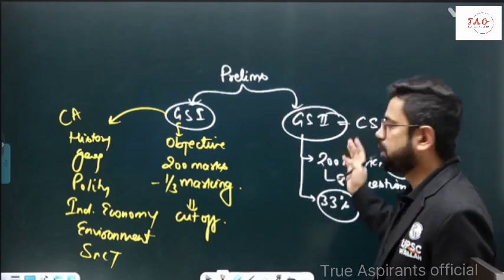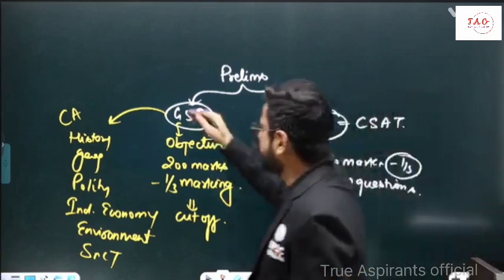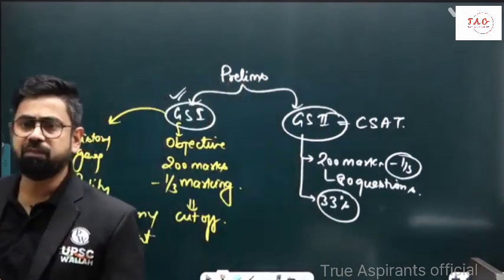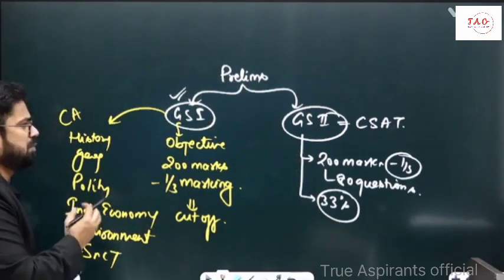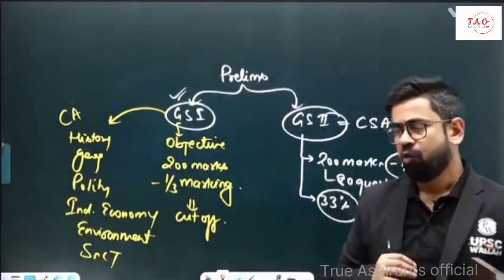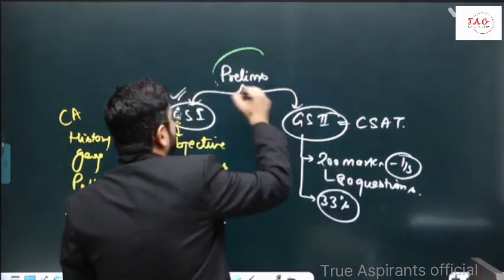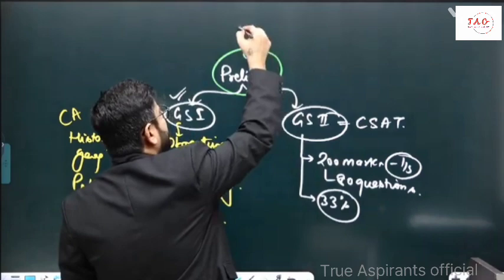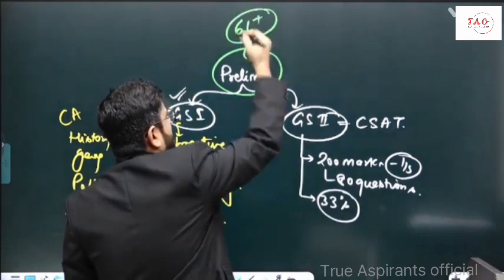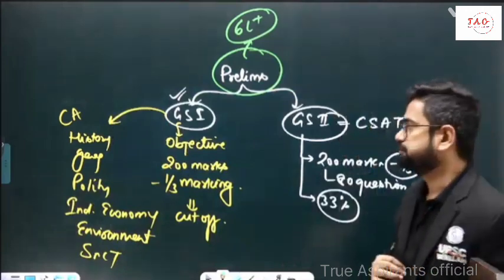Right, whether you score 200 or 67 marks, it is the same actually. So you have to target your GS1 paper and ensure that you qualify the prelims examination. This is the first stage, the prelims stage. Once you qualify this stage, by the way, this is the stage where you will be competing with 6 lakh plus students.